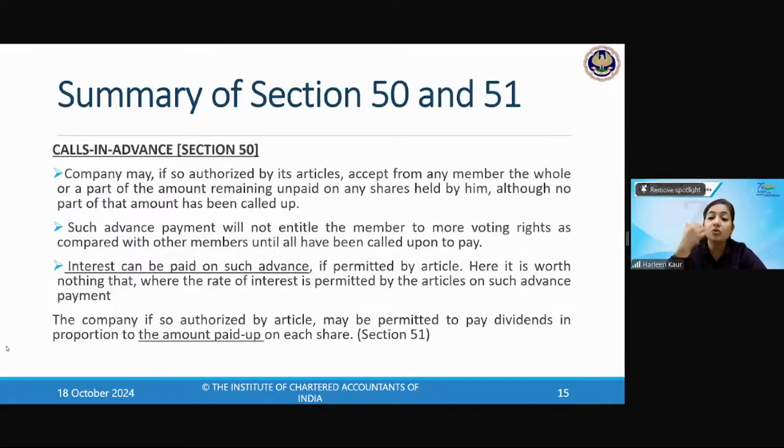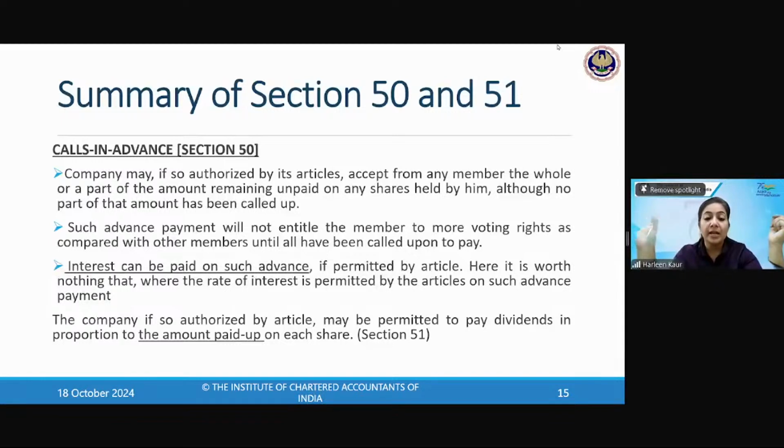But this will not give the member more voting rights as compared to others until the amount has been called up. The voting rights will only be equivalent to the 6, as for the other shareholders. Interest can be paid only if permitted by the articles. The rate of interest will also be as per the articles. If the articles say interest will be given for this advance amount, that can be paid. Now, section 50 tells you that no voting rights and no dividend will be given. You have invited the advance money and received it, but no additional dividend or voting right will be given to those who have paid it. But yes, if articles permit, then interest can be given.